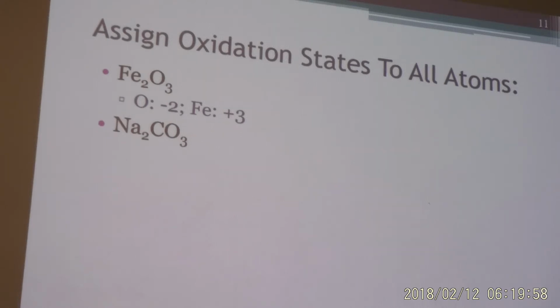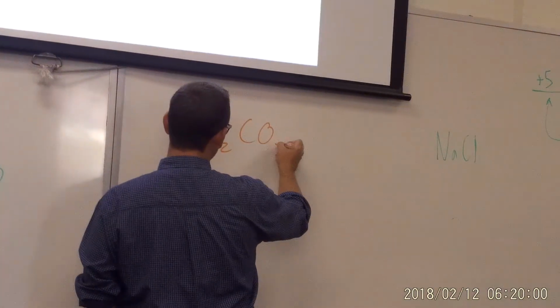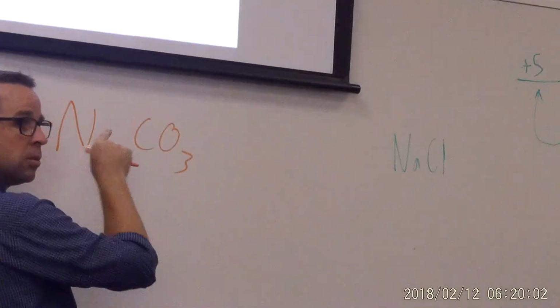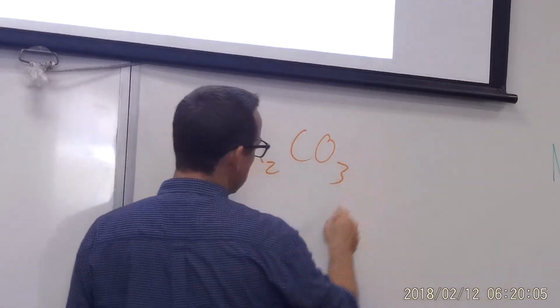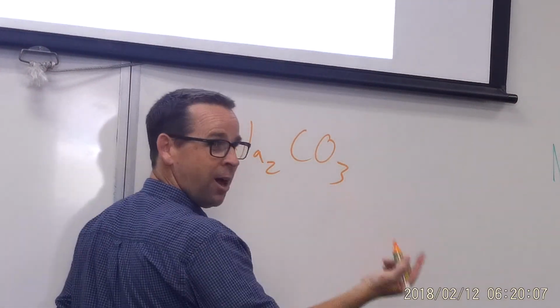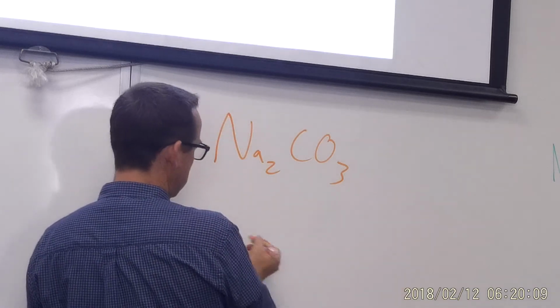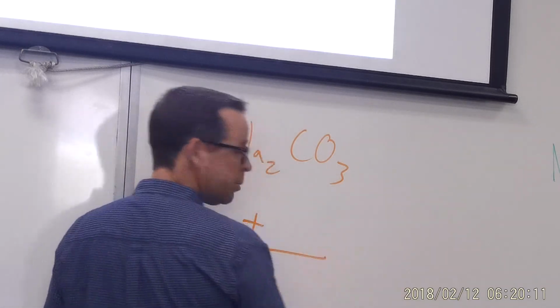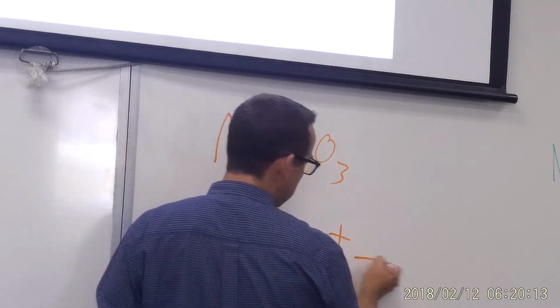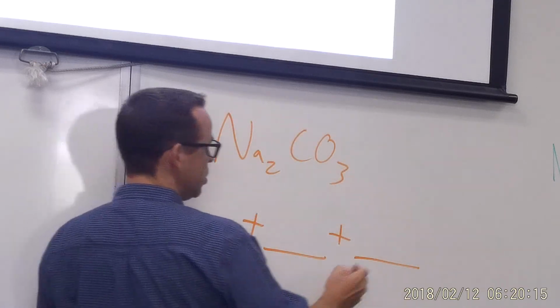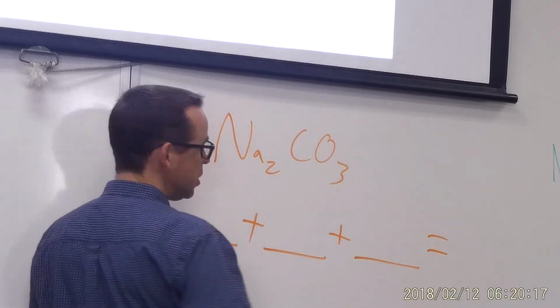Here's Na2CO3. What's the charge on this species? 0. No charge. So the oxidation number from the sodiums plus the oxidation number from the carbon plus the collective oxidation from those 3 oxygens has to equal what? 0.